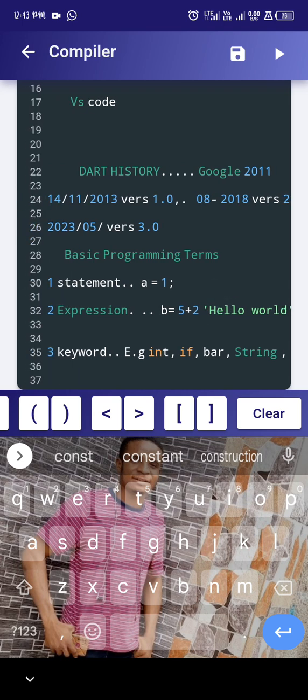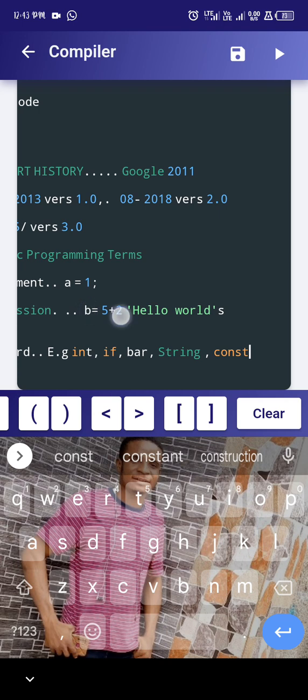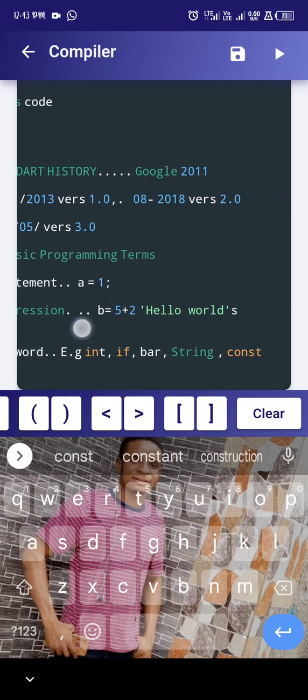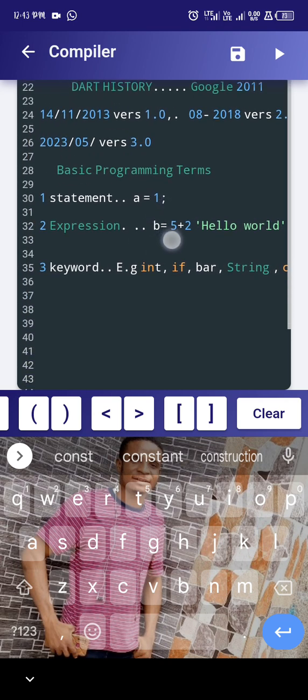All this one wey I dey mention now, they call them keyword. We call them what? Keyword. Na keyword wey they call them. Na keyword wey they use for programming language.